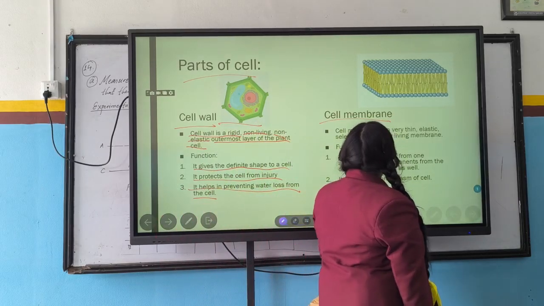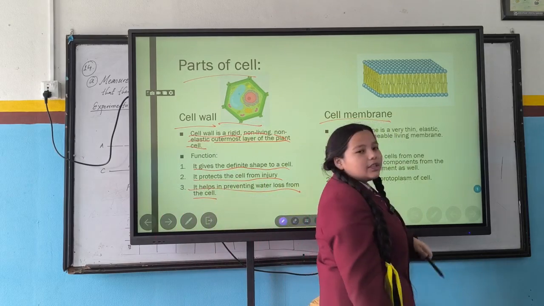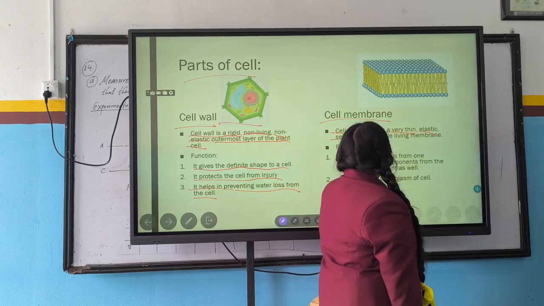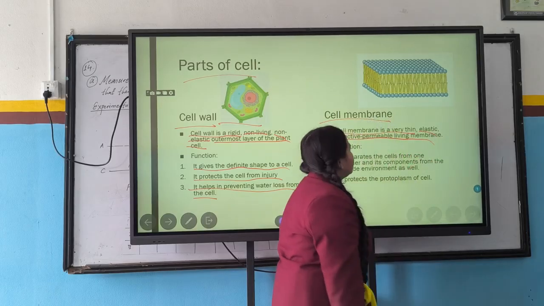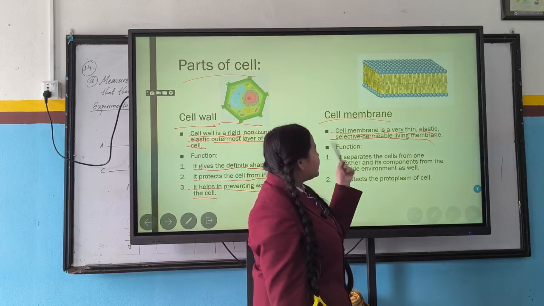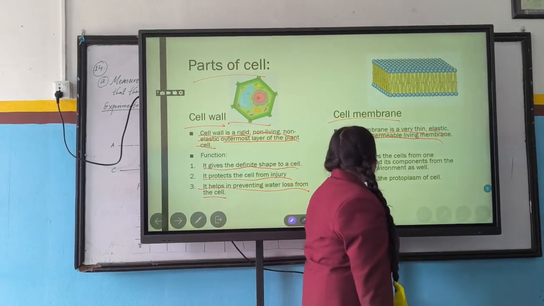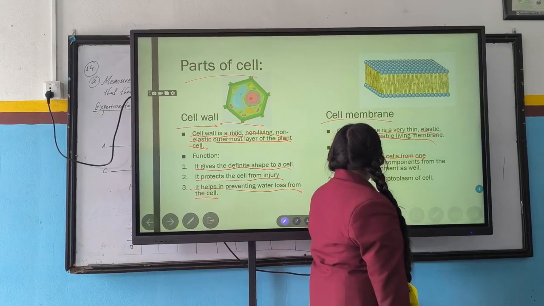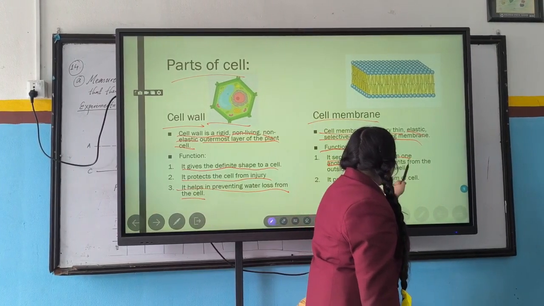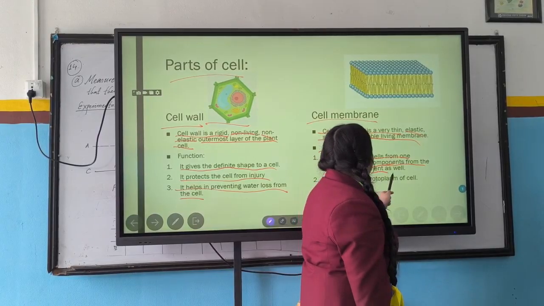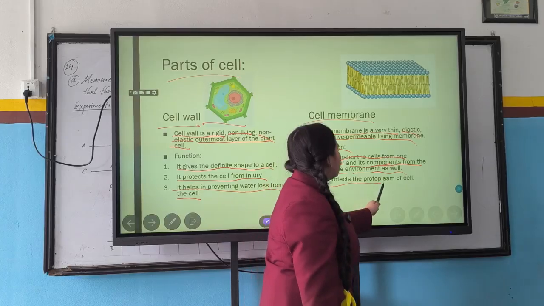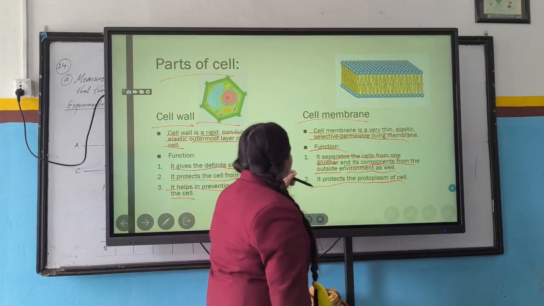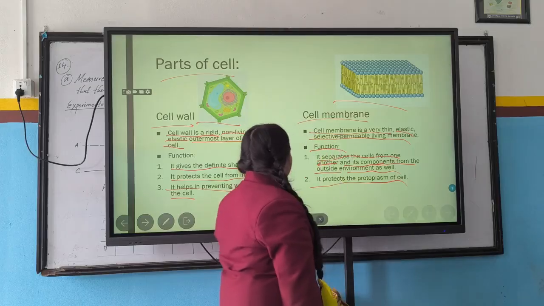Now the cell membrane. It is present in both animal and plant cells. The cell membrane is a very thin, elastic, selectively permeable living membrane. Its function is that it separates the cell from one another and its components from the outside environment as well. It protects the protoplasm of the cell, and you can see the structure of it also.